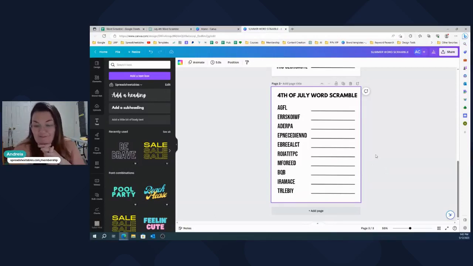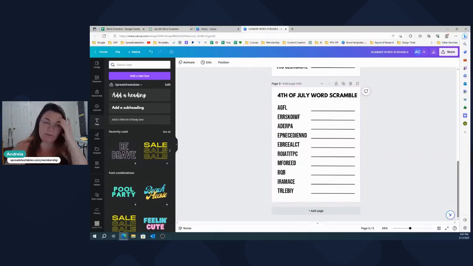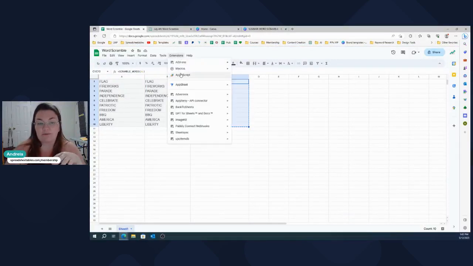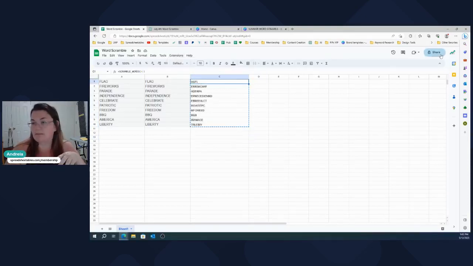All right, that is what I had for you guys for today. I'm going to put this inside of the membership. I'm going to put the code in there too. So just remember that all you got to do is start a new spreadsheet, go to extensions, Apps Script, and then just copy and paste that code in there. Delete everything that was in that window, paste it in there, and then use this function right here. I'll leave this template too for you guys to copy, but just remember which cell you're referencing.